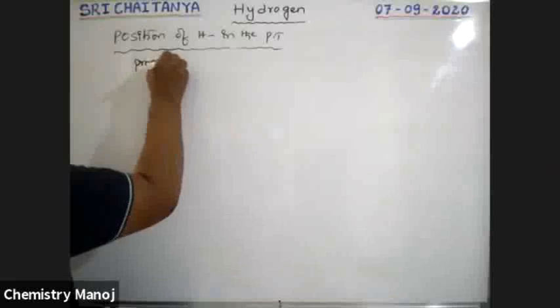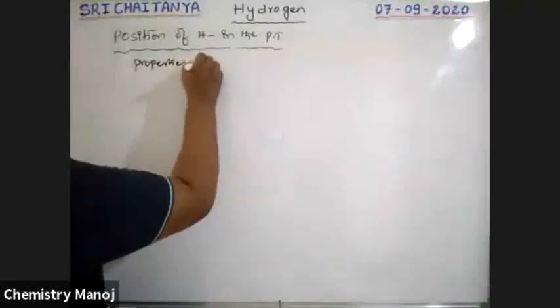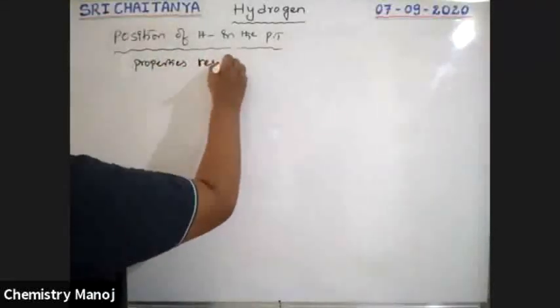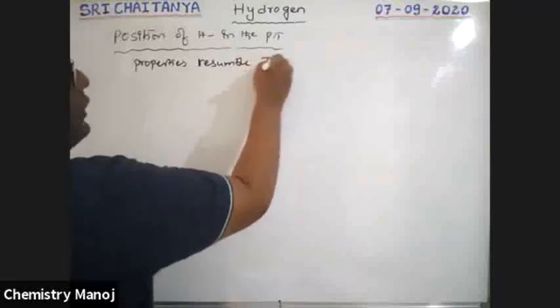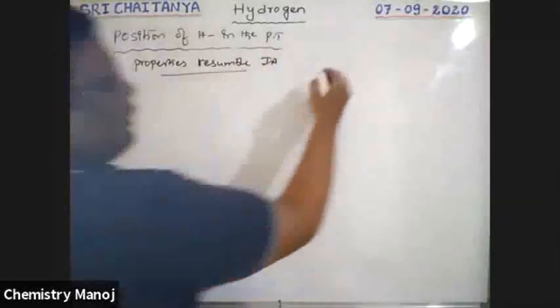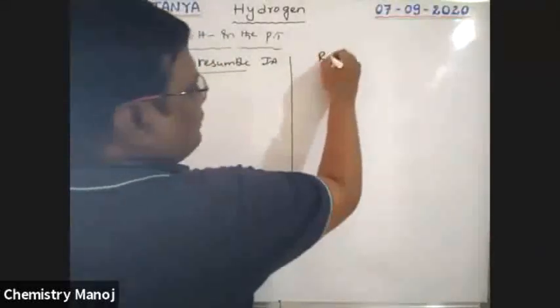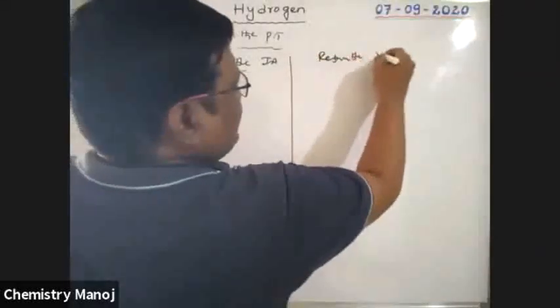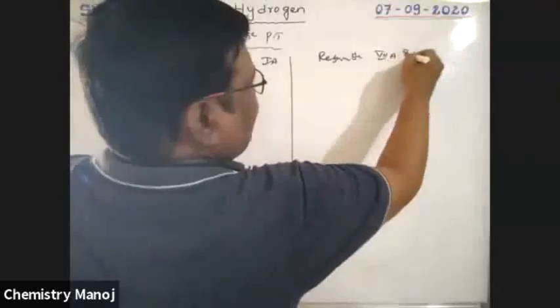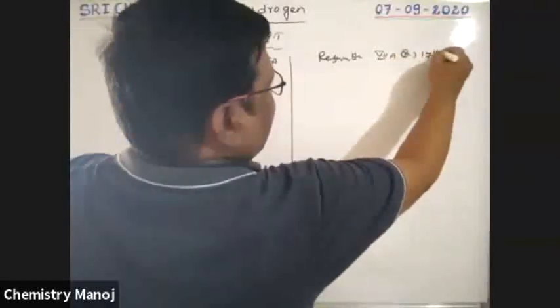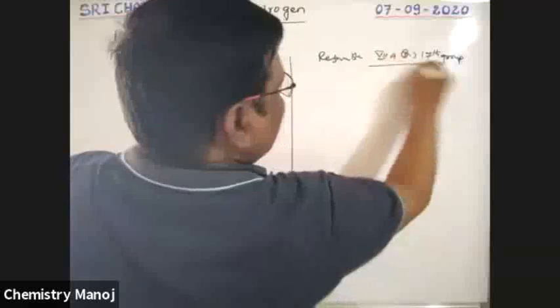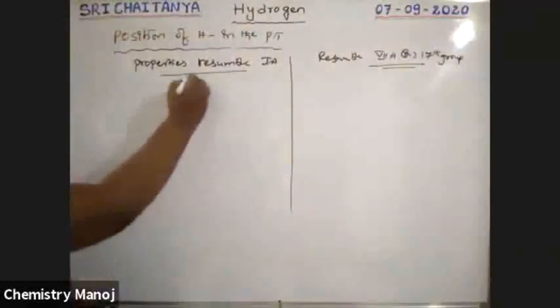Properties resembling 1A and properties resembling 7th or 17th. What are those properties, boys?